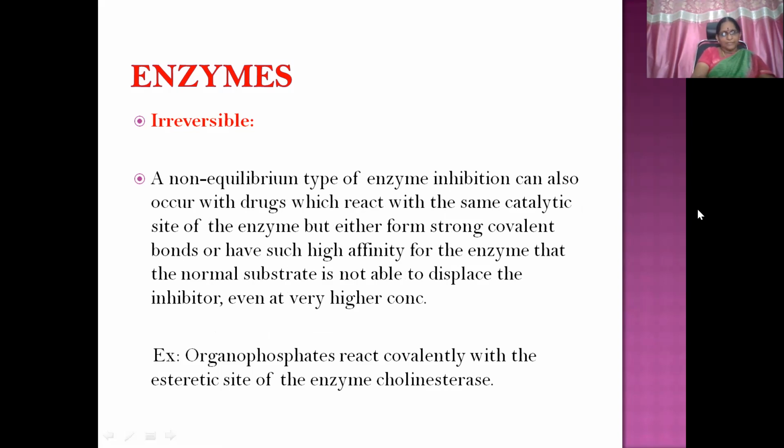A non-equilibrium type of enzyme inhibition can also occur with drugs which react with the same catalytic site of the enzyme, but either form strong covalent bonds, because of which it is irreversible, as we have discussed in that session, or have such high affinity for the enzyme that the normal substrate is not able to displace them. High affinity we have discussed in the earlier session, so that the substrate molecule is not able to get displaced. Because of this you will see irreversible enzyme inhibition. Or else another reason is strong covalent bond formation. An example is organophosphates, which react covalently with the esteratic site of the enzyme cholinesterase.